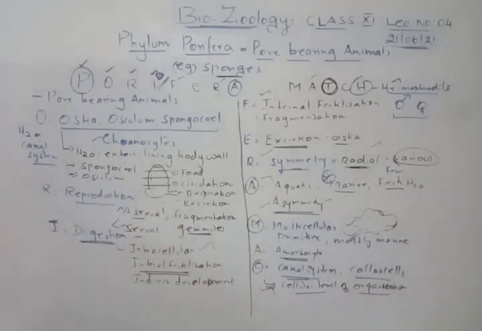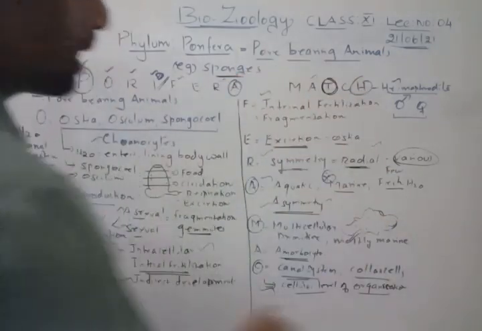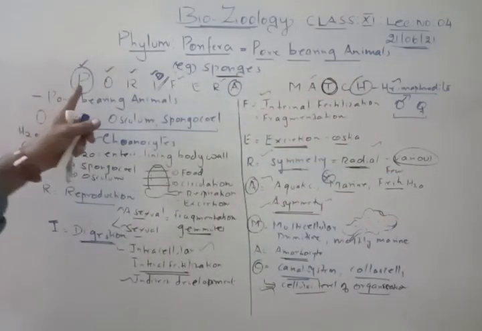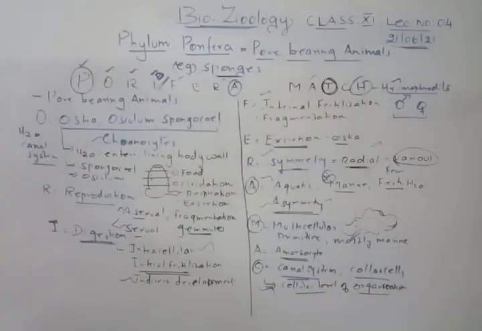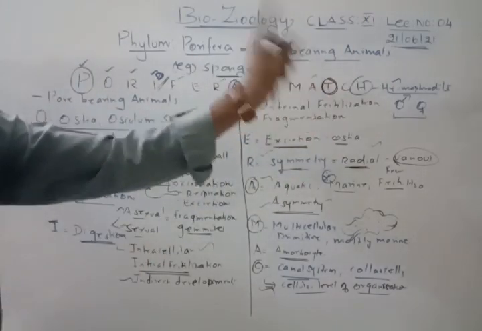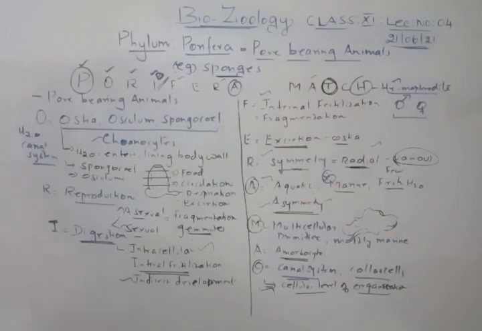And what is the development? Fertilization is internal, I told you already. Development is indirect development. So that's all. All these salient features are covered with a single word called Porifera match. You remove only the T and you can remember all these words. It will be easy for you to understand and then study.